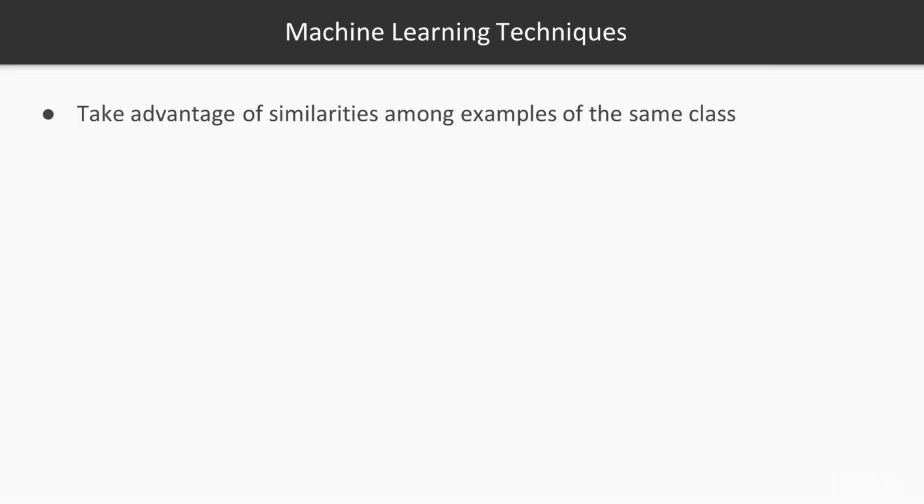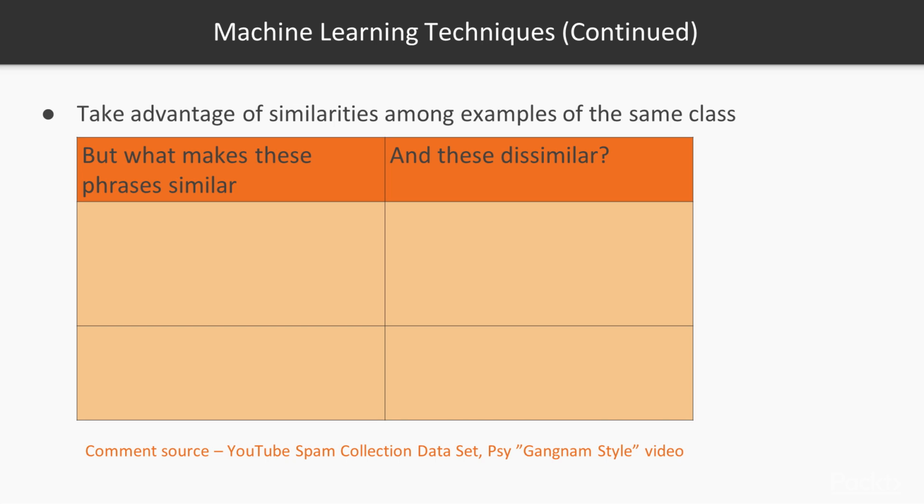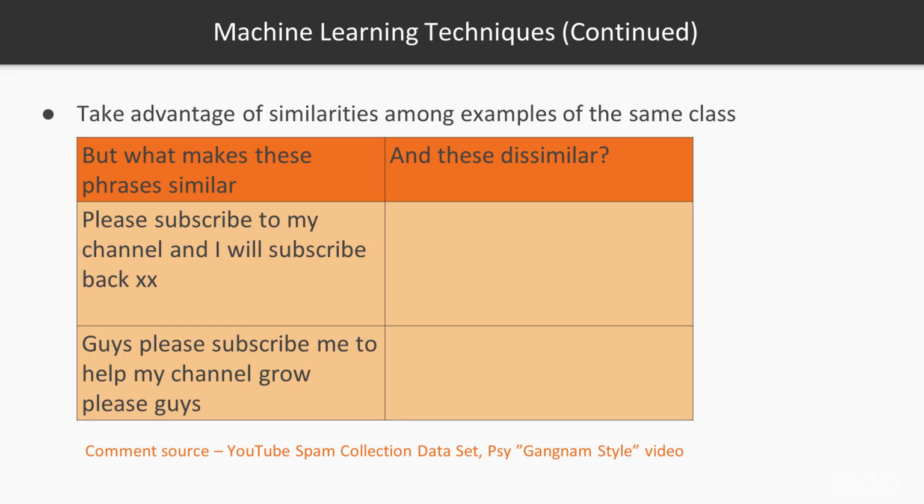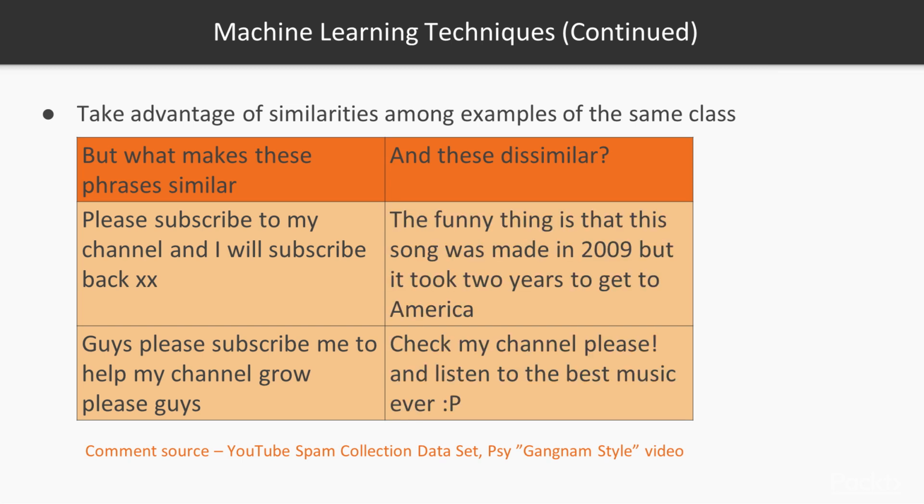Now, consider text. What makes the first pair of phrases similar and the second pair dissimilar? If we have no answer to this question, we cannot build a decision tree or random forest or anything else. An obvious answer to what makes the top pair of phrases similar is that the phrases use some of the same words. For example, the words subscribe and channel. While the second pair of sentences have fewer words in common, just very common English words like to and the. So if we can somehow make a vector of numbers representing each phrase so that the top pair is more similar according to those numbers than the second pair, then we can use a random forest or another technique for classification, in this case to detect YouTube comment spam.